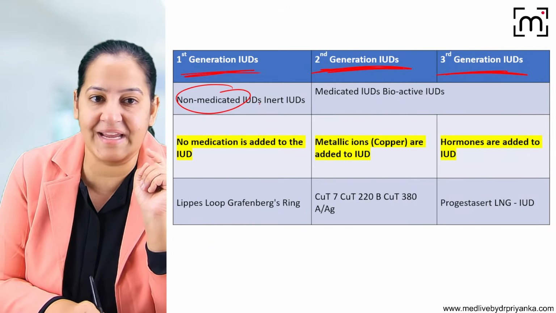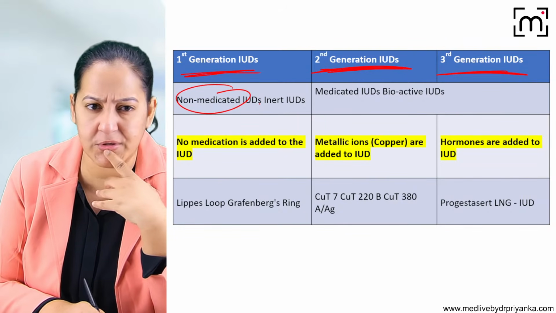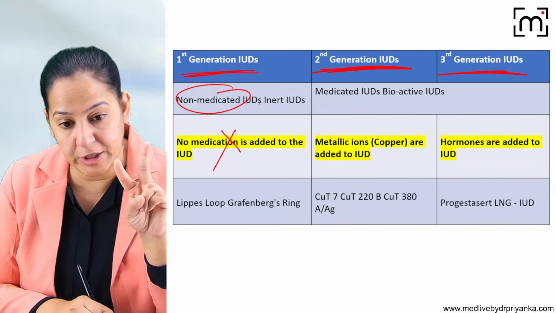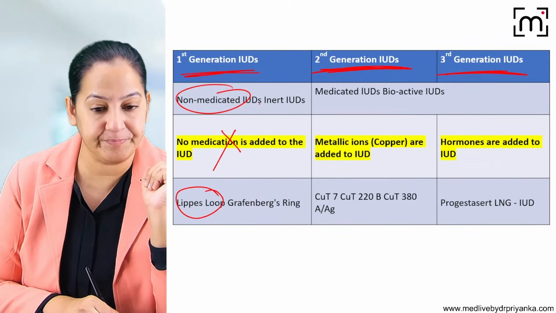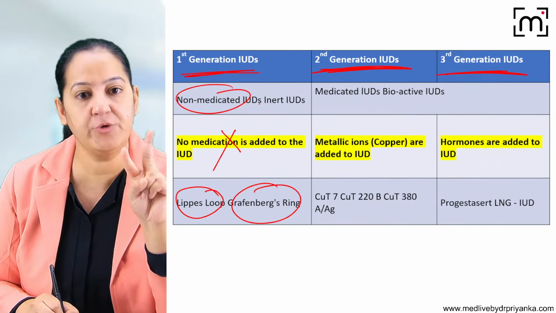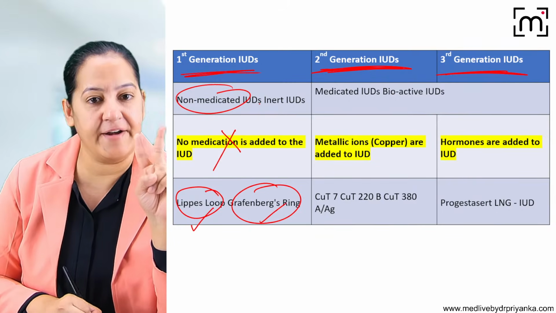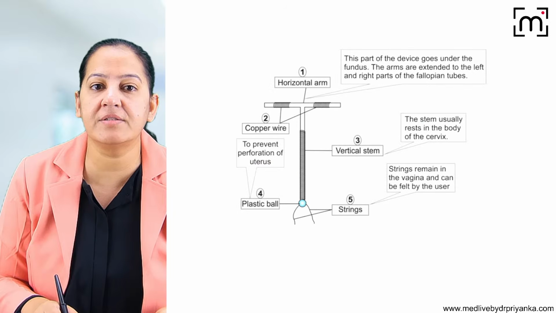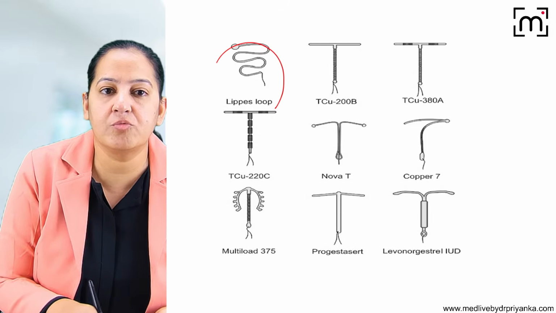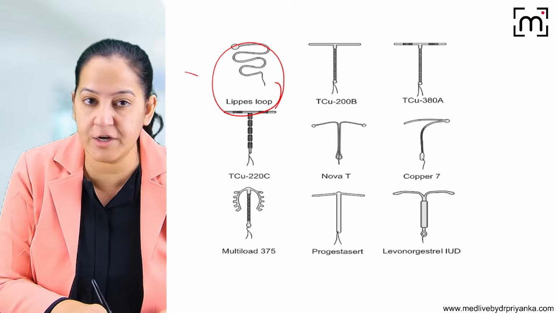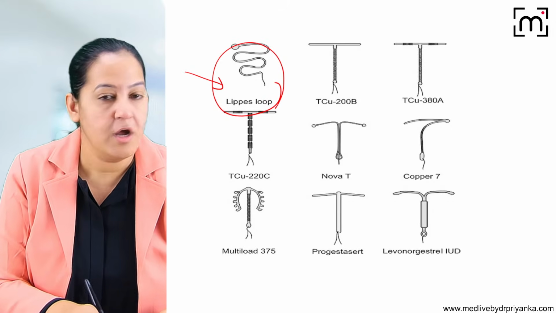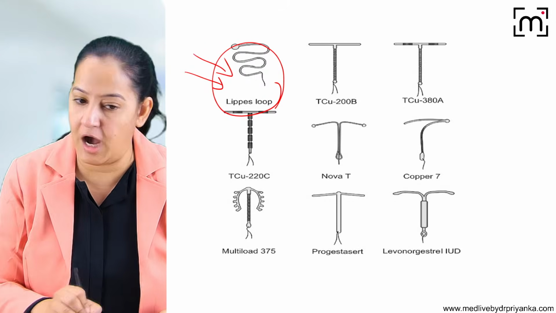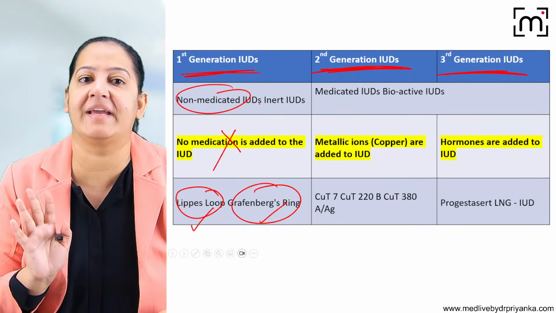First generation is non-medicated. It doesn't contain anything. No medication is added. Only 2 examples are there: Lippes loop and Grafenberg ring. It doesn't contain anything. Let me show you. You can see it here. Just a second. This one is Lippes loop. It contains neither additional copper nor any hormone. So these are non-medicated, you can see.